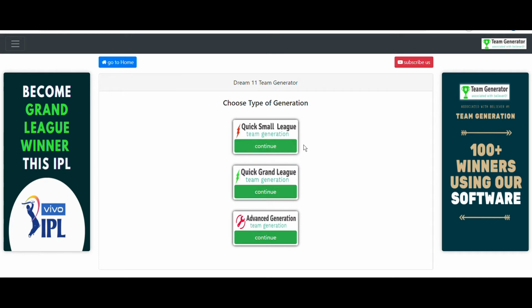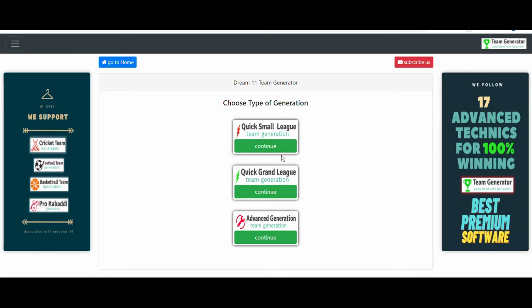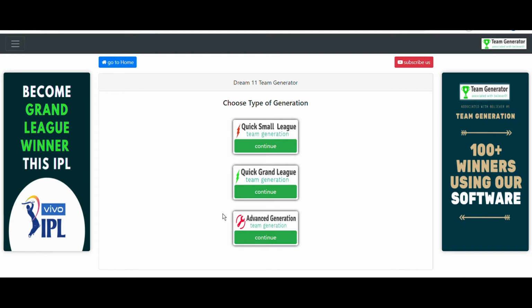The first 2 sections are for those who don't have much knowledge of cricket. They just need accurate teams. In that case, you can go with these 2 sections. Especially the Quick Small League section is very good for beginners. And for those who have some good knowledge of cricket, who have some good prediction skills, you have to use this advanced generation section. In this video, we are going to use this section here.